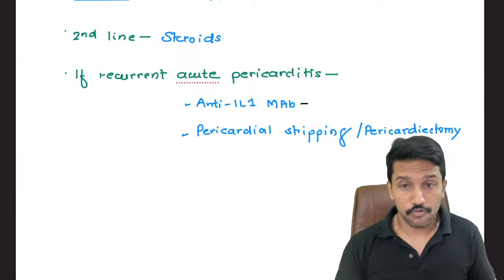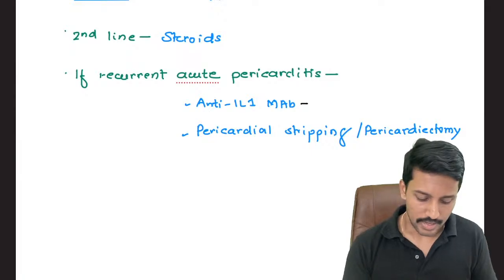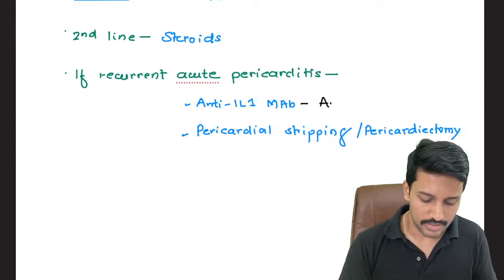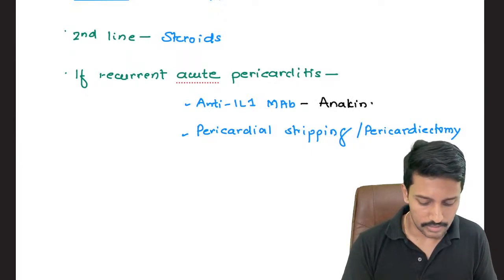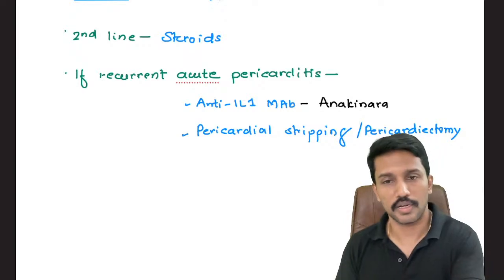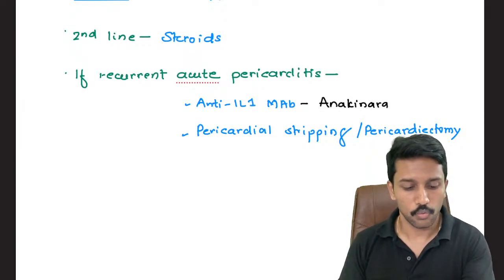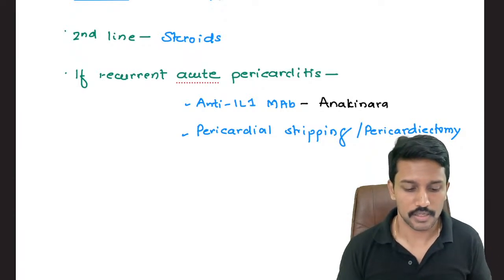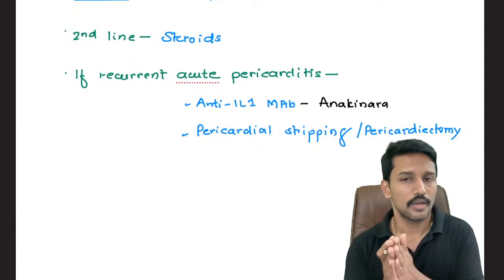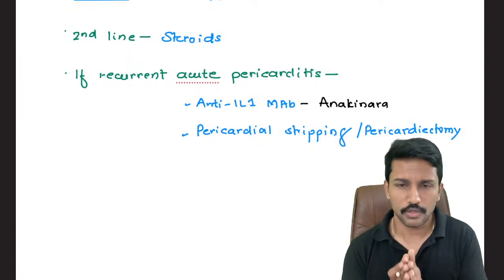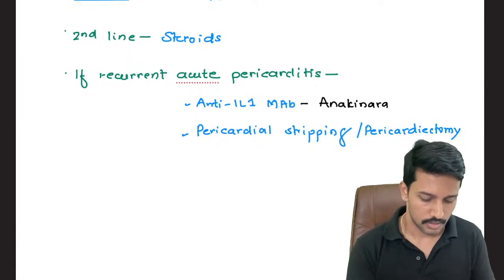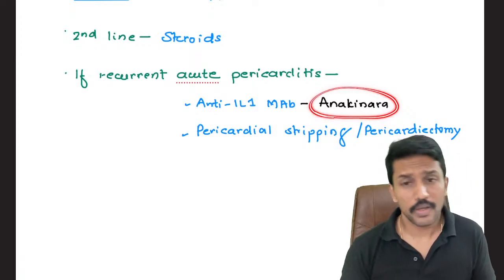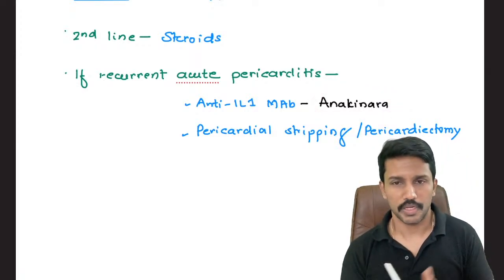And for those who can afford, we have a better drug, which is anti-interleukin-1 monoclonal antibody called anakinra, which is a monoclonal antibody against interleukin-1. So this is how we manage a case of acute pericarditis. Before we sign off, one little question. Anakinra, where else do we use it other than acute pericarditis?